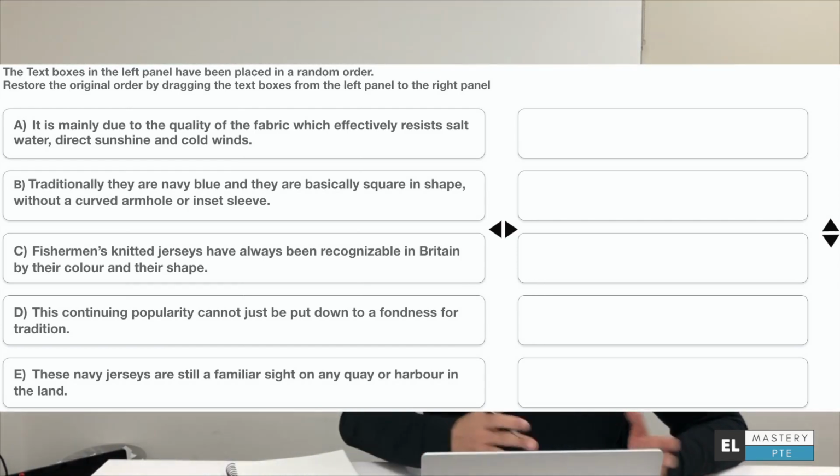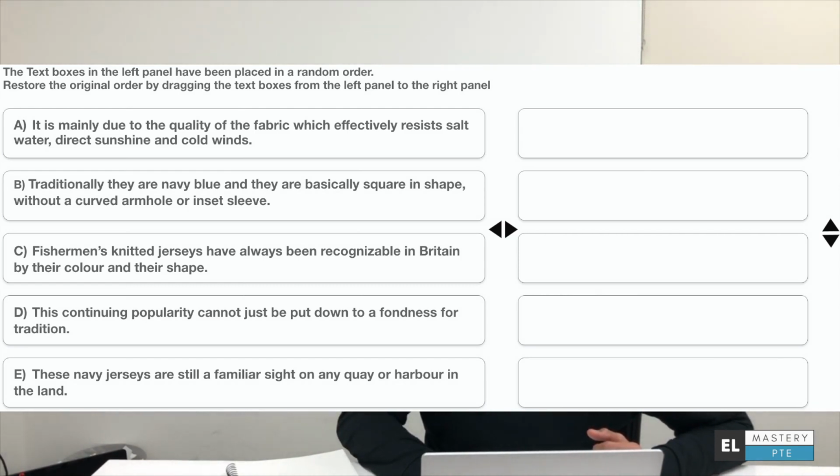So now that I have both 3 and 2, I'll look at the last few words of the second point: without a curved armhole or inset sleeve. All right, so what could be next? What are they talking about here? It's pretty straightforward that from the third and second point, we see that they're talking about jerseys.